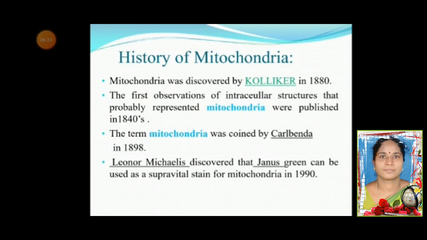History of mitochondria. It was discovered by Kolliker in the year 1880. Earlier, when he observed, he found mitochondria as intracellular structures. The term mitochondria was coined by the scientist Carl Benda in the year 1898, and Leonard Michaelis was a scientist who discovered that Janus green can be used as a supravital stain for mitochondria in 1900.